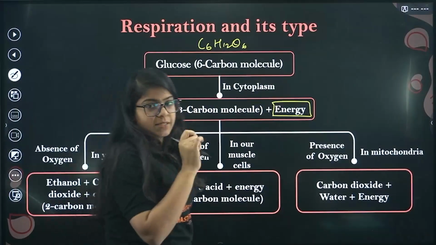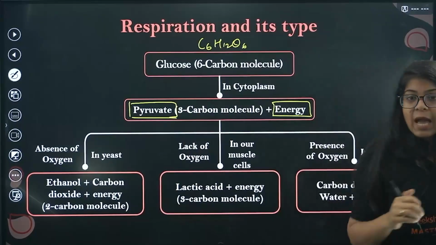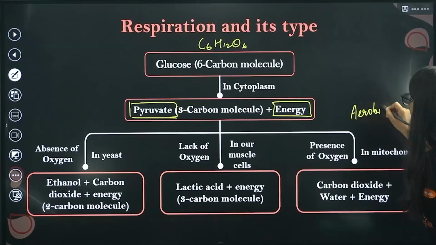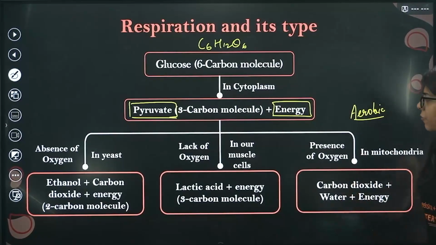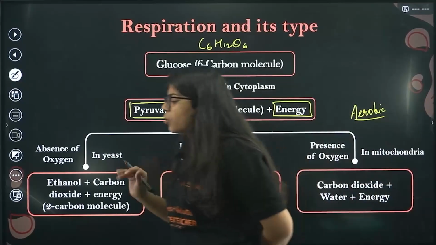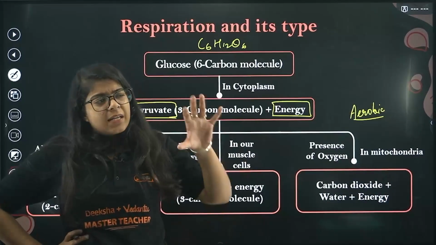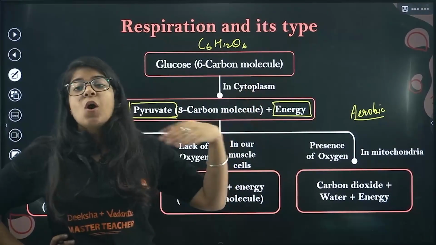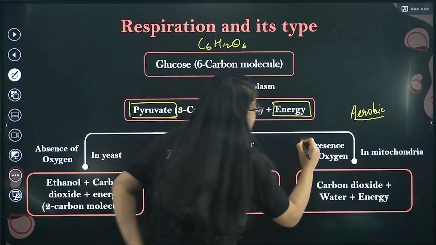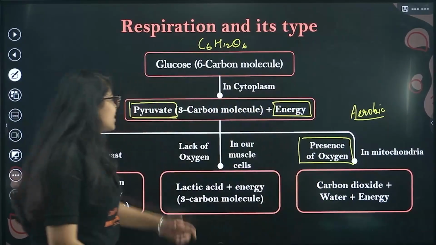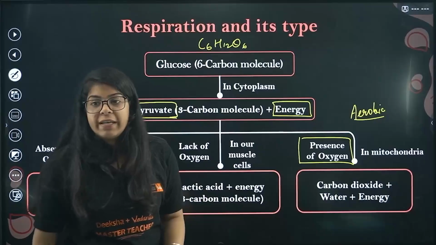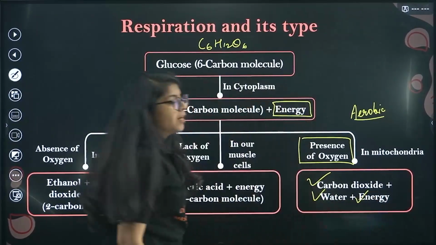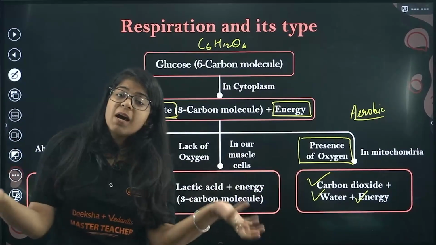Now there are 3 cases. First, aerobic respiration happens, where we need oxygen. In the cytoplasm, it checks whether oxygen is needed. Yes, so let's send it into the mitochondria. In the presence of oxygen, this pyruvate goes into the mitochondria, where it is converted into carbon dioxide, water and energy. Carbon dioxide and water are the end products.